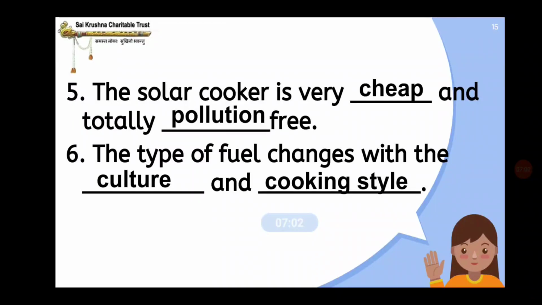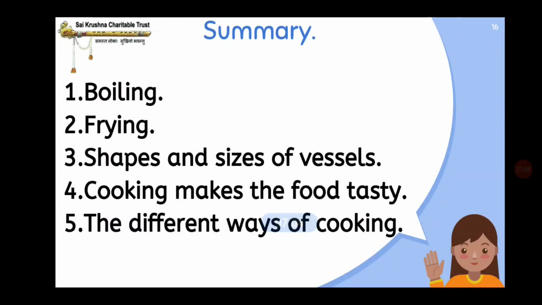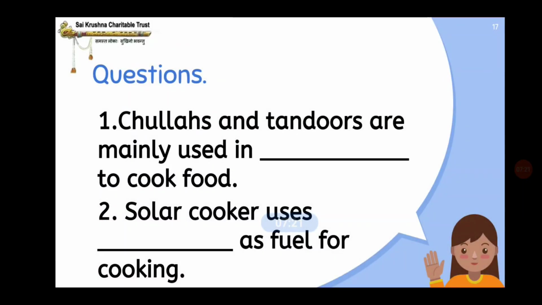Next we have the summary session. Boiling, frying, shapes and sizes of vessels. Fourth one, cooking makes the food tasty. Fifth one, the different ways of cooking. Now the questions section.